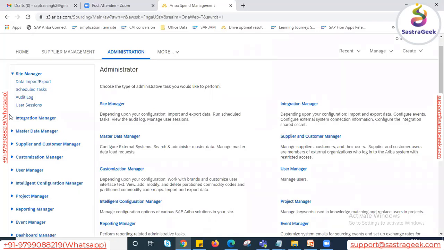In simple words, any cloud solution, it may be SAP S/4HANA Cloud, or Ariba, or Hybris, any cloud, is shared by multiple clients at the same time, right? That is the reason: if I change the core configuration, that will impact all the other customers who are using it. So that has to be restricted, that has to be done by the vendor, by SAP. Basically he's trying to say that Ariba is a completely cloud-based solution, so whenever there is a requirement to perform the core configuration, it is done by the SAP Ariba team.